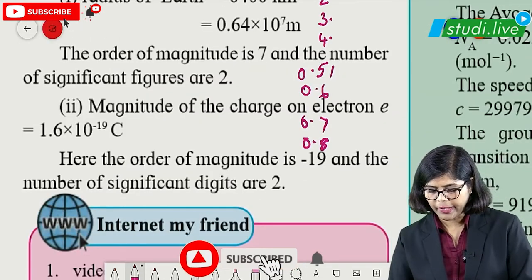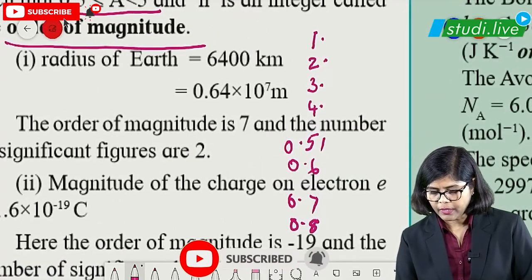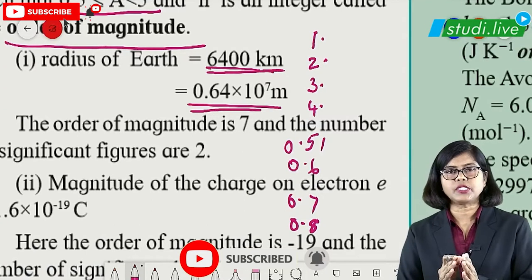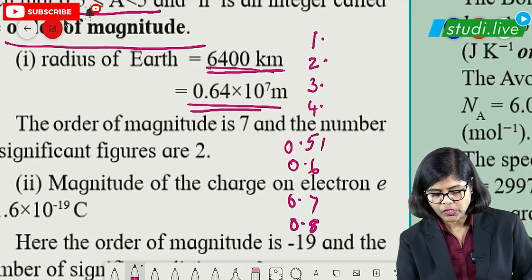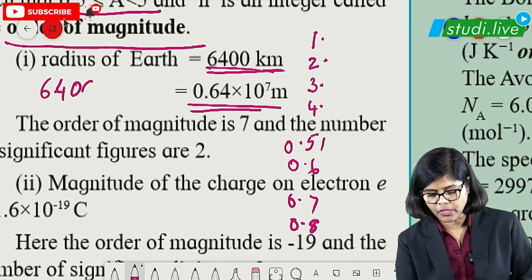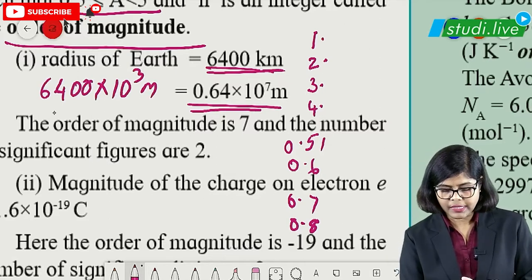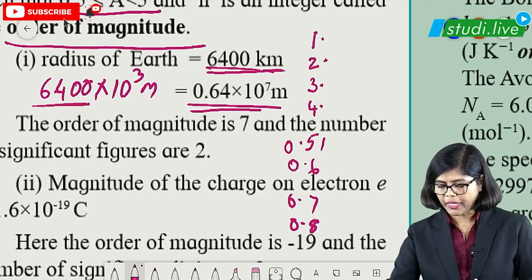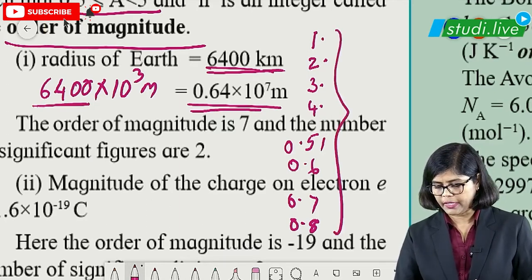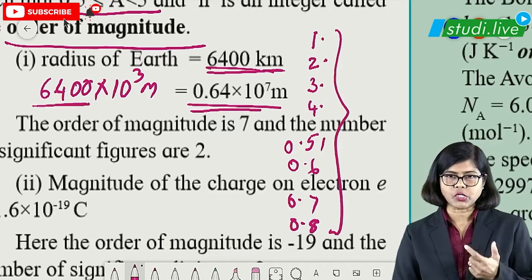Look at this particular example. What was given initially? 6,400 kilometers. So that has to be converted into meters. So we can say that 6,400 into 10 raised to 3 meters. This is what we get. But this number is not in the format of a. You have seen the a format given here, right? So what are we supposed to do? The decimal has to be shifted.